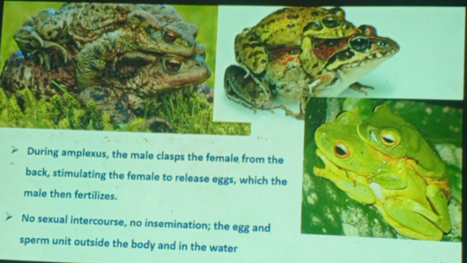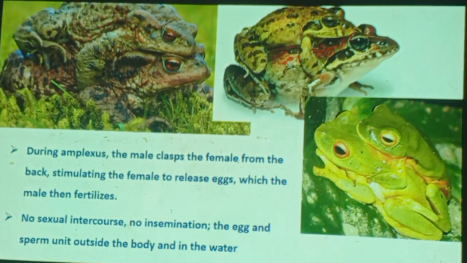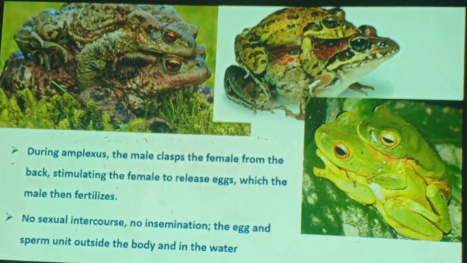Why? Because it is laid in the water. There are many animals which feed on the eggs of the frogs, even fish. A very nice breakfast or lunch or dinner for many animals. Therefore, in order to increase their survival advantage, frogs have to lay a large number of eggs. For this purpose, the females are larger in size. This is one aspect of sexual dimorphism. Anyway, let's come to this point.